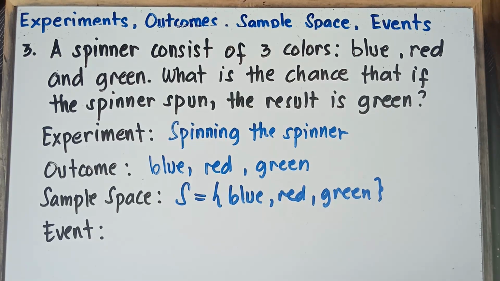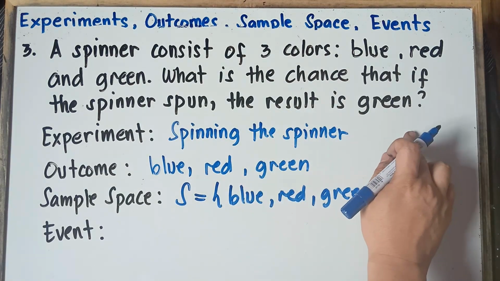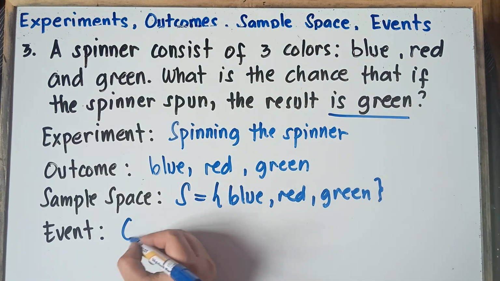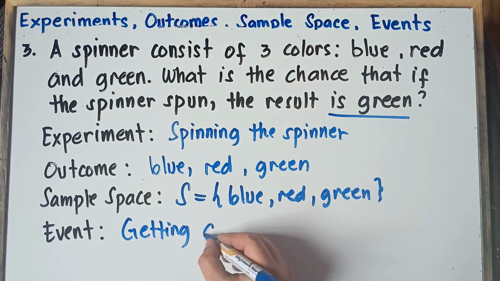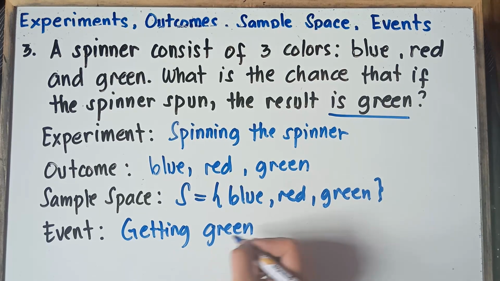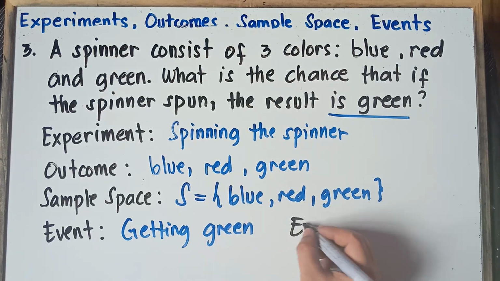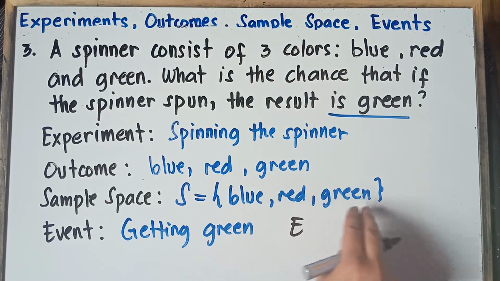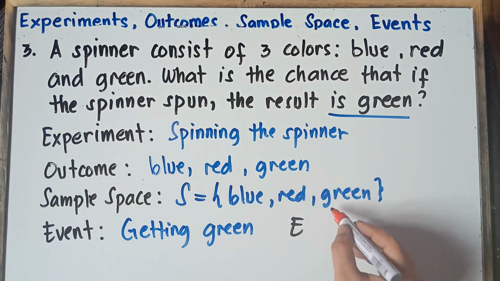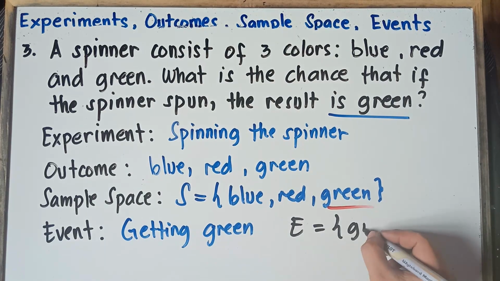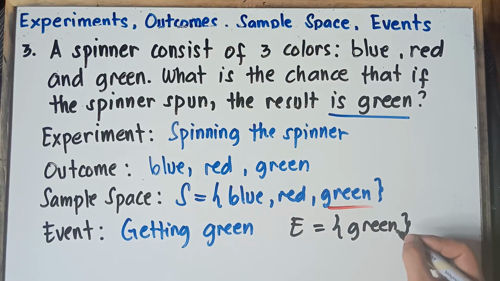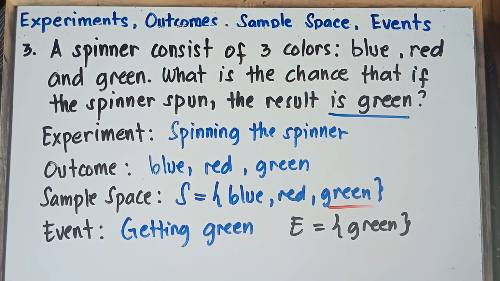And then our event, class, once again, the result is green. So therefore, our event, there will be getting green color. So our answer for the event, now we only have one green in the sample space. We have blue, red, and green. So therefore, we will be selecting this one. So our event, that would be only green. So simply copy green. Alright, that's it, class.